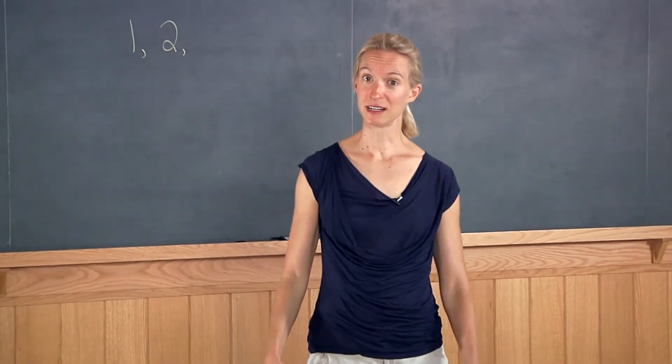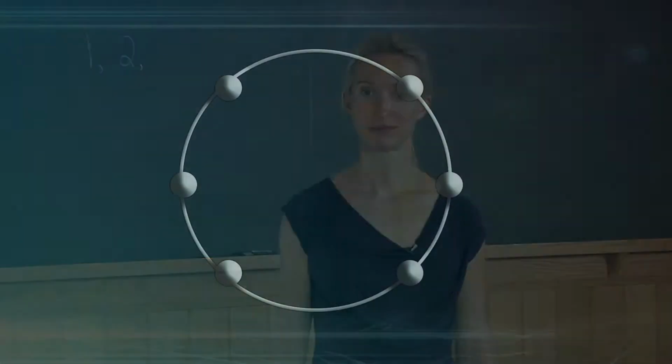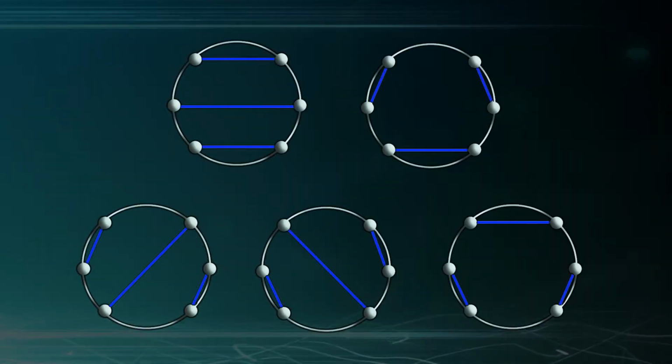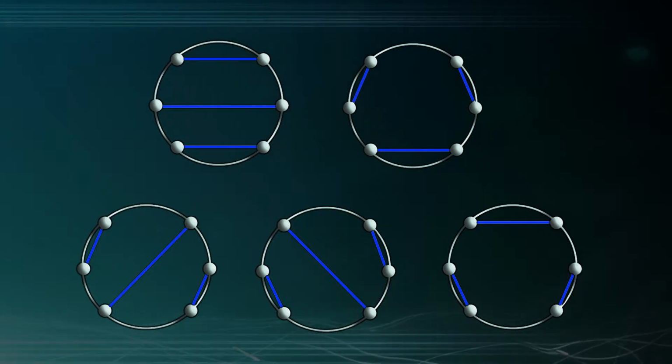Finally, if we consider 6 people seated at our table, a bit of scribbling on a piece of paper and thought will reveal that we have 5 ways of doing this.